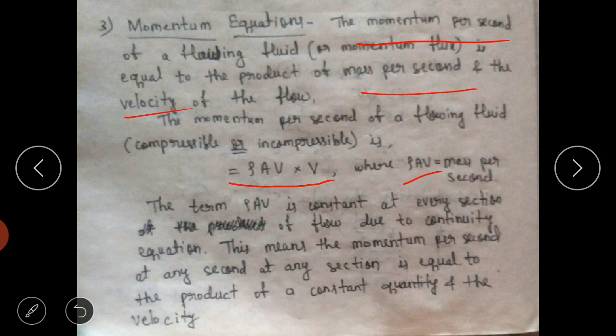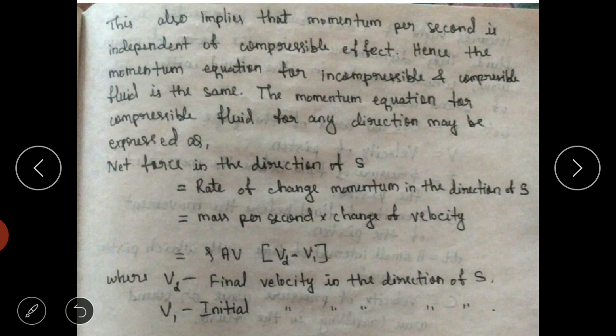We know that the continuity equation means mass at every section is constant, because you cannot create mass or destroy mass. This means the momentum per second at any section is equal to the product of a constant quantity and velocity, that is rho AV into velocity.